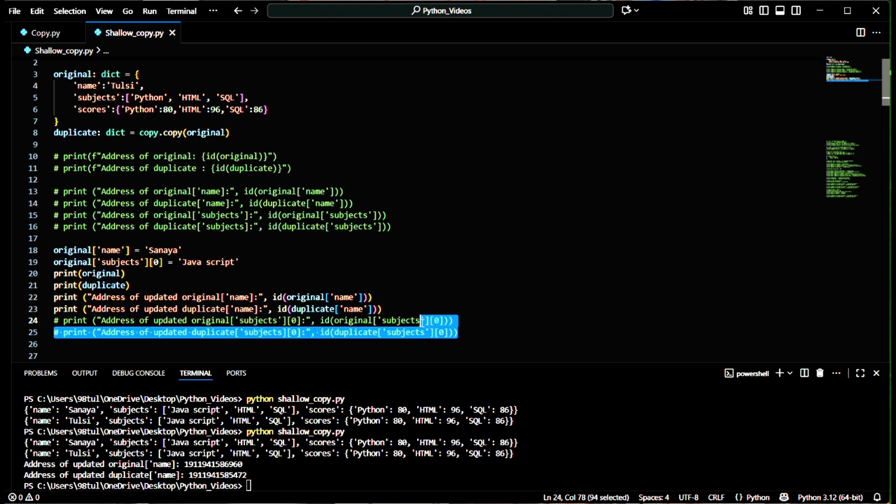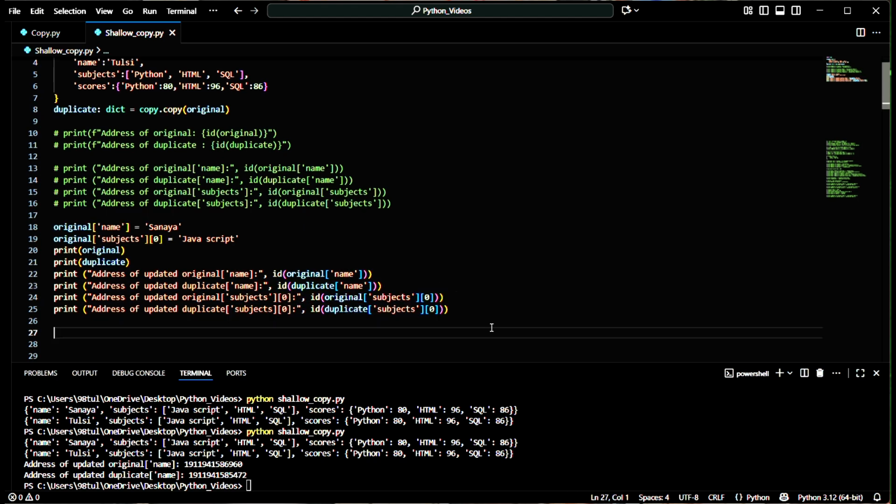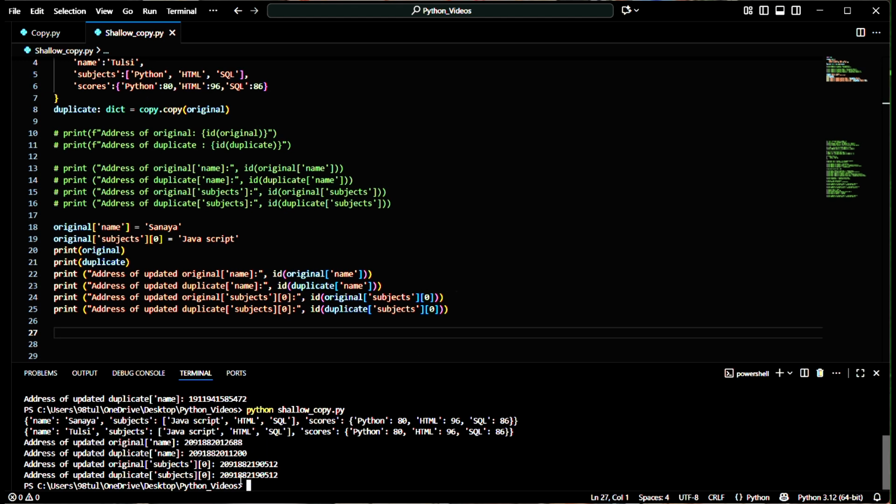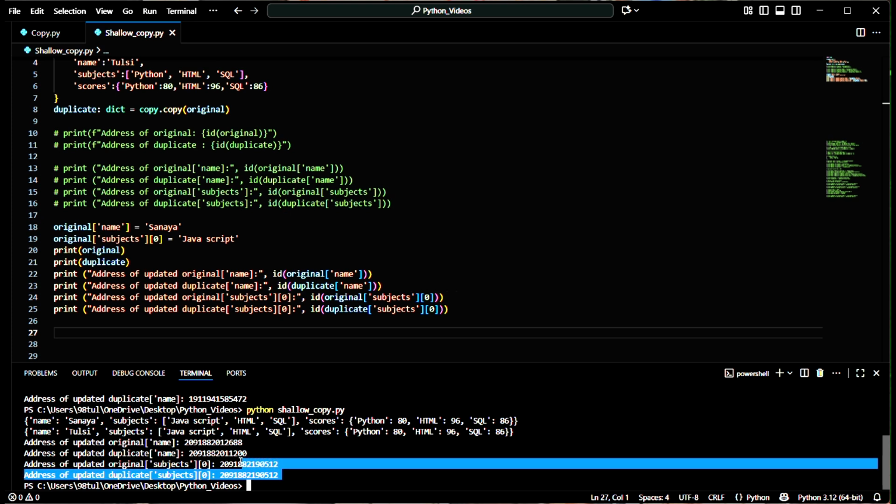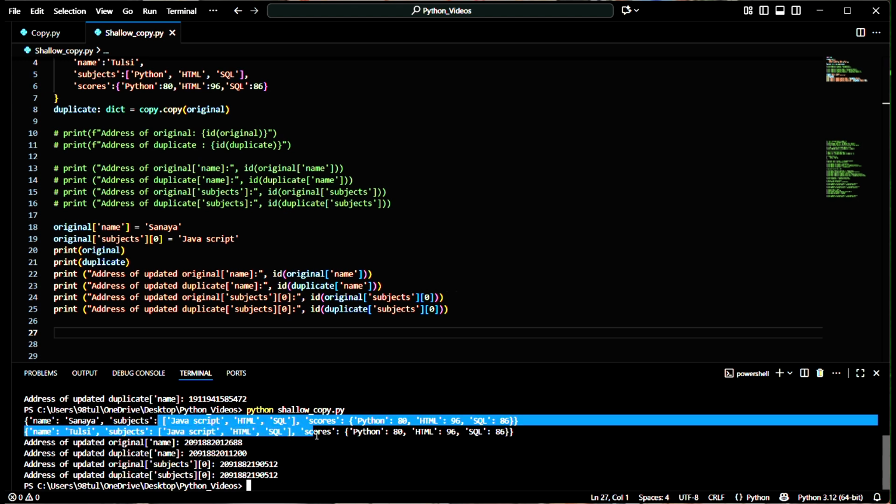Now let's check the addresses of subjects at zero index, that means for Python. So let's do it. Okay, we can check the addresses are same. Why? Because when we are working on the subjects value, which is a list, it can change, and we have already checked that it reflects to both the original as well as the duplicate dictionary. That's why the addresses are same. What about the address of the scores? Let's check. I'm going to print here.